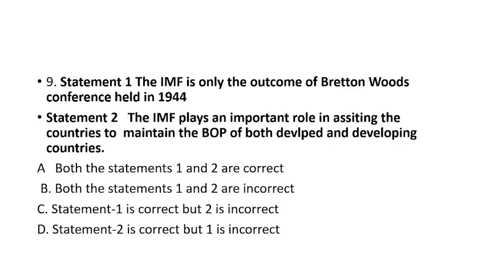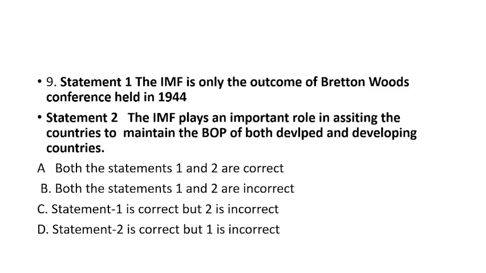Question number 9. Statement 1: The IMF is the only outcome of the Bretton Woods Conference held in 1944. Statement 2: The IMF plays an important role in assisting countries to maintain the BOP of both developed and developing countries. Both statements 1 and 2 are correct. Both statements are incorrect. Statement 1 is correct, but statement 2 is incorrect. Statement 2 is correct, but statement 1 is incorrect. I hope you have solved the question.